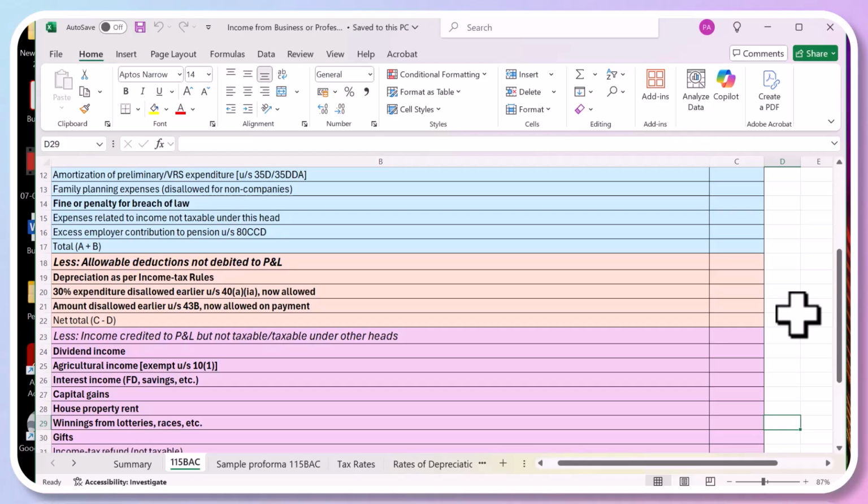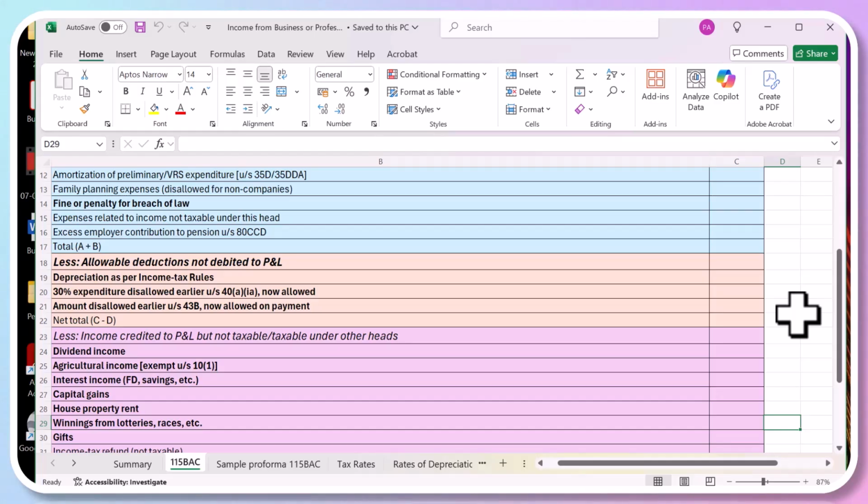So less income credited in statement of profit and loss account but taxable under any other head. Now if you have shown some income in your profit loss account, okay, but it is not your business income, it's like you have earned some, for example, it can be like a dividend received on some investments. So dividend is income from other sources. Similarly, interest on saving account or fixed deposit are income from other sources. There are 5 heads, so this will not be taxed under this head, okay. So it will be shown under income from other sources.